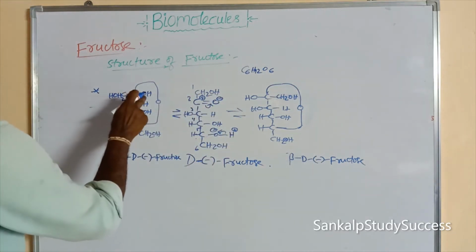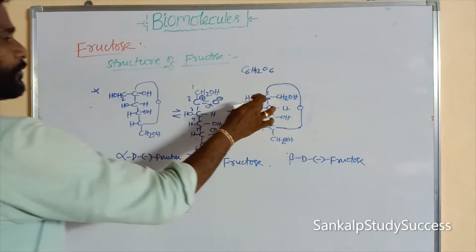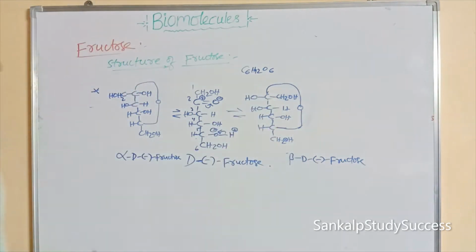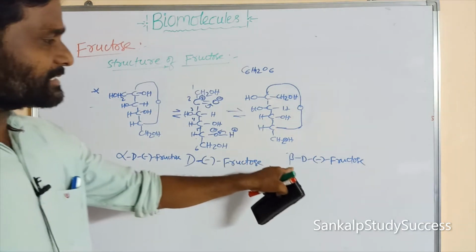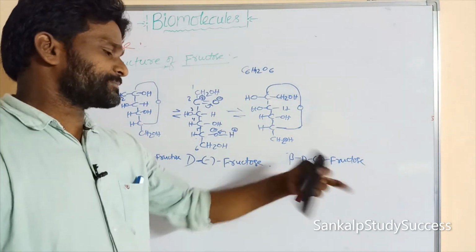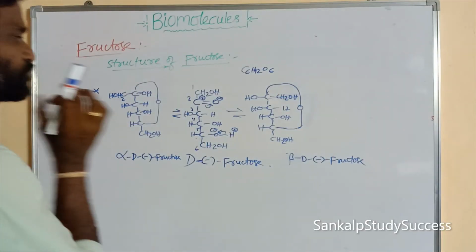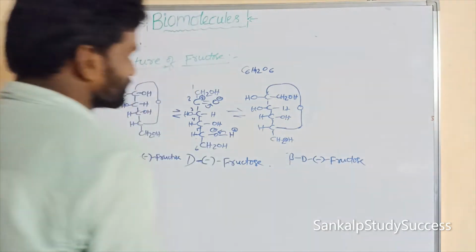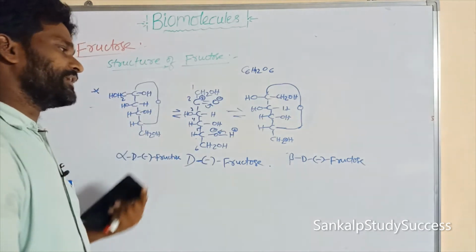Here the OH group is present on the right side, that is taken as alpha. Here the OH group is present on the left side, that is taken as beta. So these are the alpha D-fructose and the beta D-fructose. So these two are also isomers, which are not enantiomers.